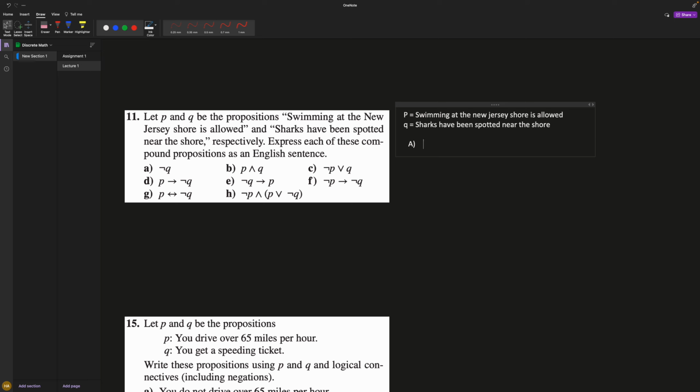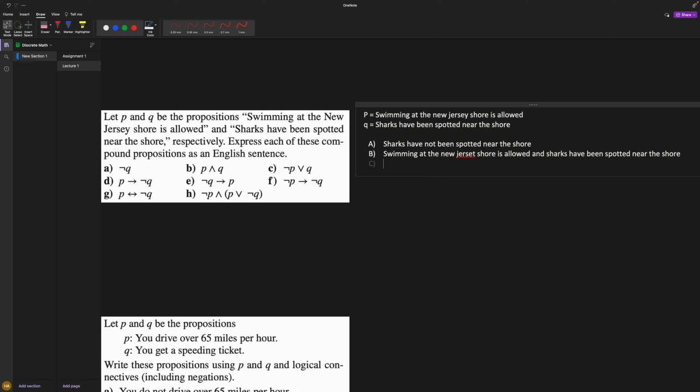Okay, so for A, what we're saying here is basically not Q. So sharks have been spotted near the shore. Sharks have not been spotted, right? Near the shore. For B, I'm saying P and Q. So swimming at the New Jersey shore is allowed, and sharks have been spotted near the shore. So I'm allowing them to swim, and there's sharks, so nice, they're gonna die.